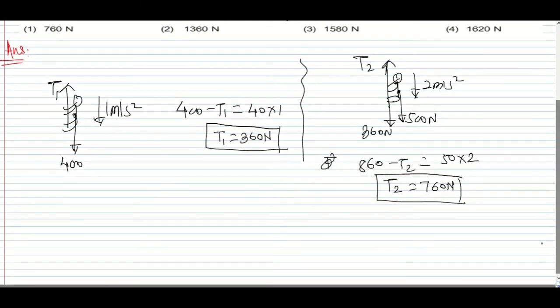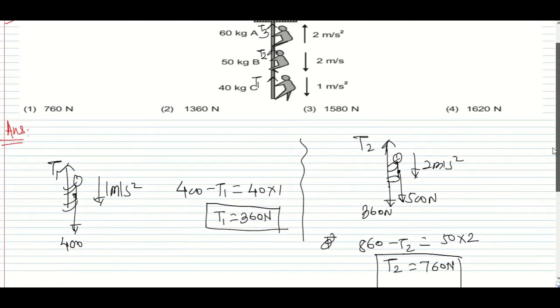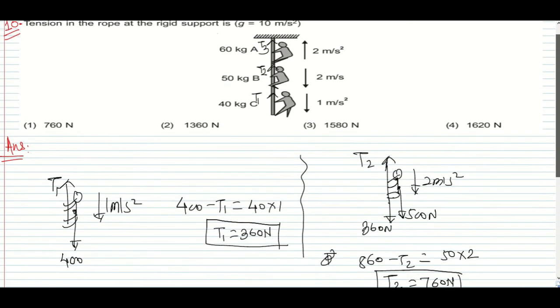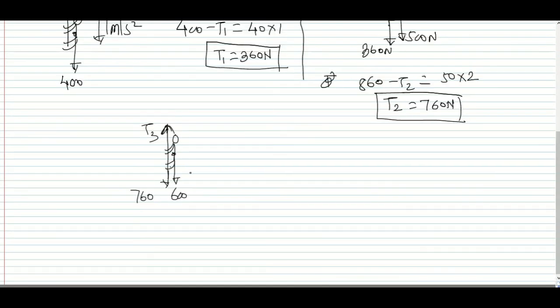Now we'll calculate T3. So this is the rope we have, and this is the tension we have, T3. This is 60 kg, so the weight is 600, and we have tension T2, that is 760 Newton. This person is moving upward with some acceleration, and that acceleration is 2 meter per second squared.